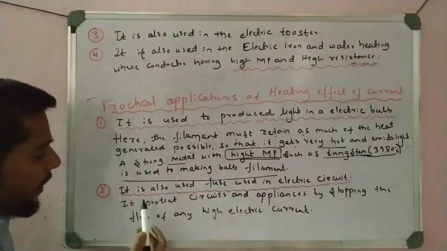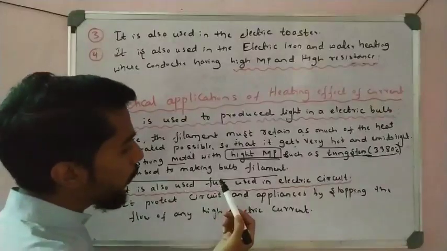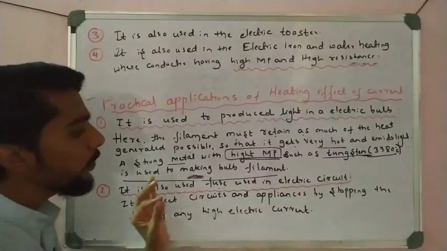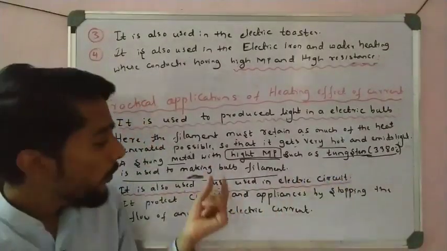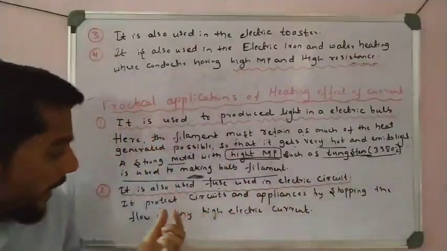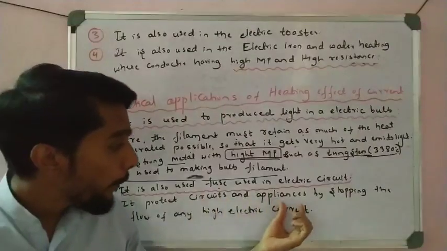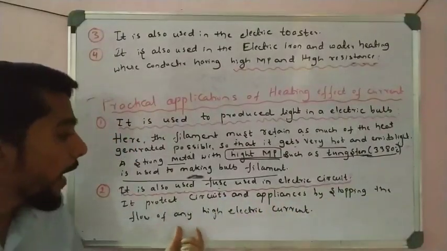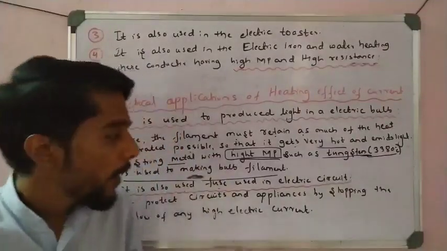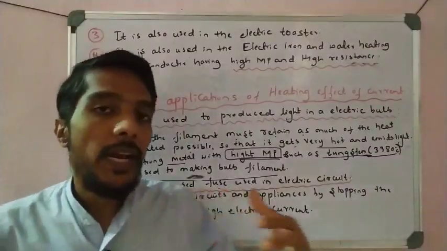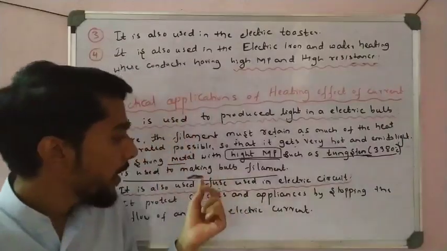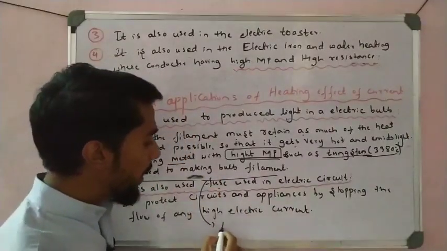The second one is that it is also used in making the fuse used in an electric circuit. We know about the fuse concept. It protects the circuit and appliances by stopping the flow of any high electric current. Whenever a high electric current is passed in the conductor, it is stopped by the fuse. If a high current is passed through a conductor, then what happens? The conductor gets melted.